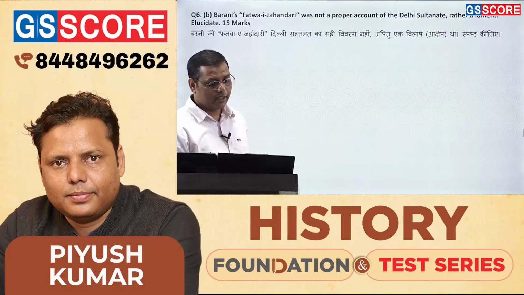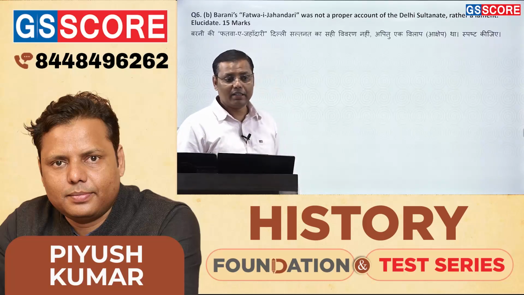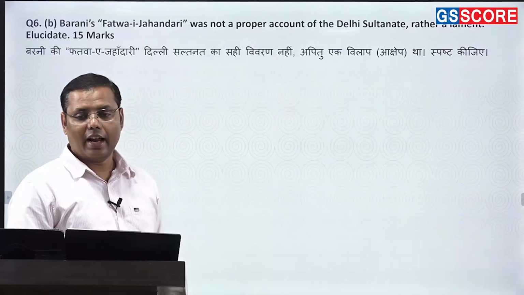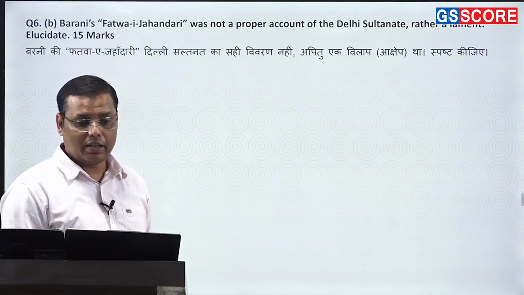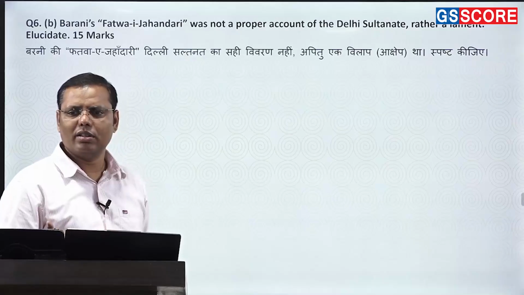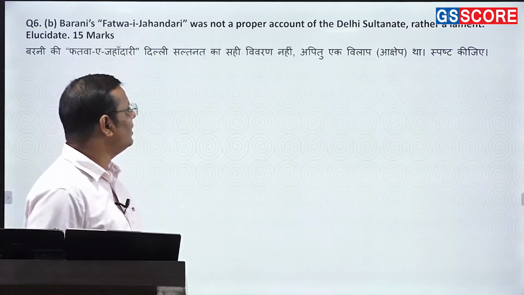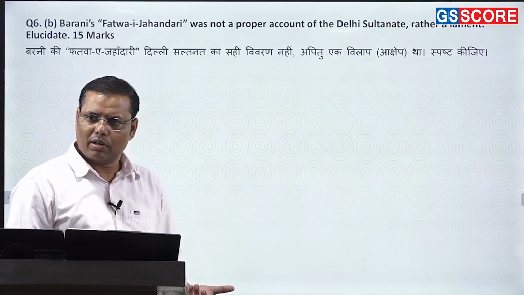They should give special weightage to the ulema class, right? They should implement the Shariyat in India, right? And in fact, they should collect the jizya and all these taxes from India, jizya, pilgrimage taxes and all, right? So he had criticized all these rulers in this Fatwa-i-Jahandari. He was not liking Alauddin Khilji.